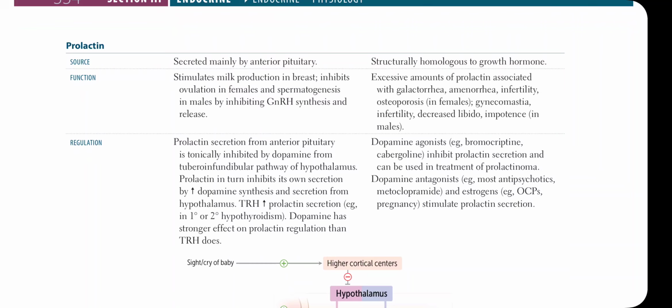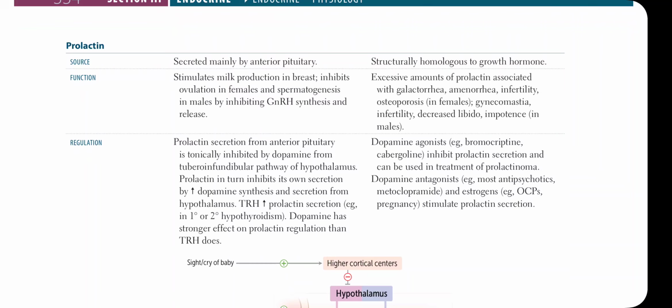And since dopamine decreases prolactin, dopamine agonists can be used in treatment of diseases where there is too much prolactin. These dopamine agonists are bromocriptine and cabergoline. An extra amount of prolactin in the body would cause amenorrhea, gynecomastia, infertility, osteoporosis, decreased libido, and impotence in males.